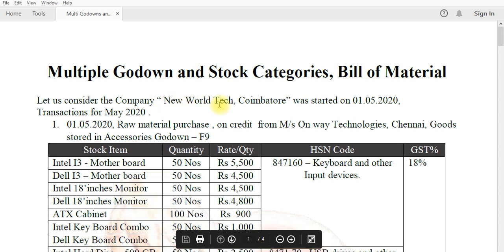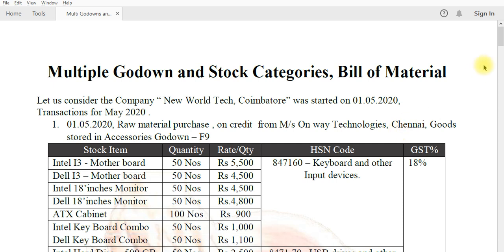New World Tech, Coimbatore, was started on 1/5/2020. The transactions are for May 2020. The first transaction, on 1 May 2020: raw material purchased on credit from Onway Technologies, Chennai, goods stored in the accessories godown. This is a purchase voucher, so the shortcut key is F9, purchase.